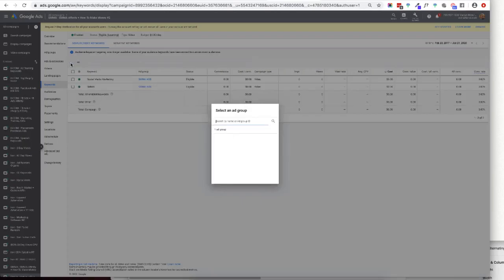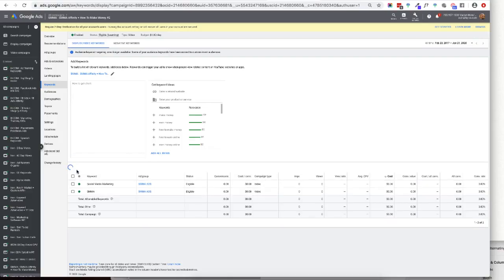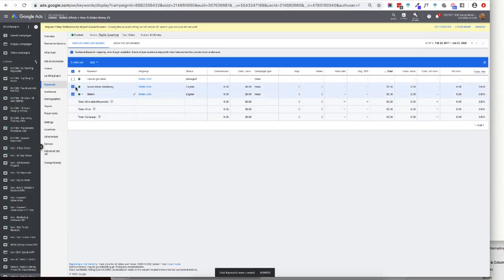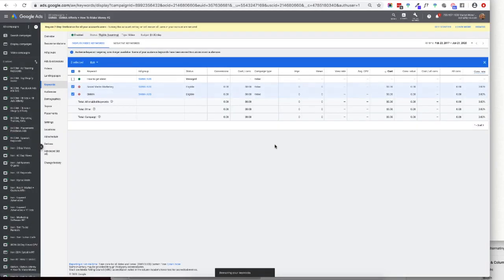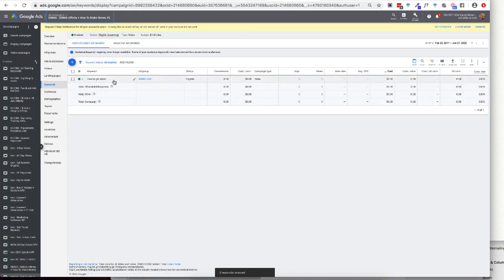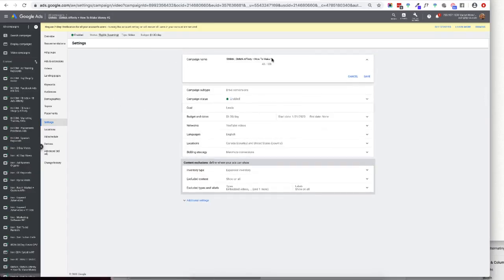And I might want to do a big old broad keyword like how to get clients. Okay, I might want to do something like that. Now, what I always suggest, keep your campaigns organized right here.